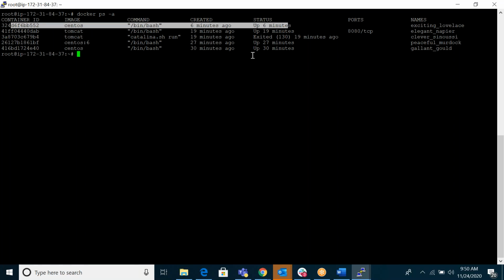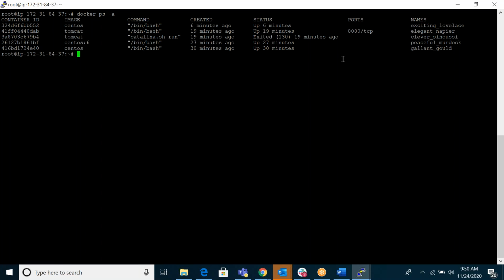Here you can see names. The default name, randomly it will pick some names. If you don't name your containers in your commands, by default it will randomly pick some interesting names. But we can give our own names to our containers. That we will see later, how to name your containers.